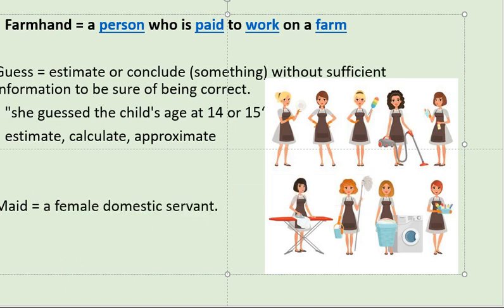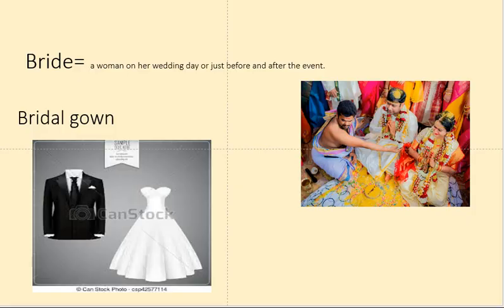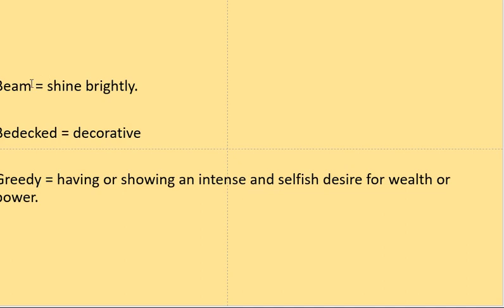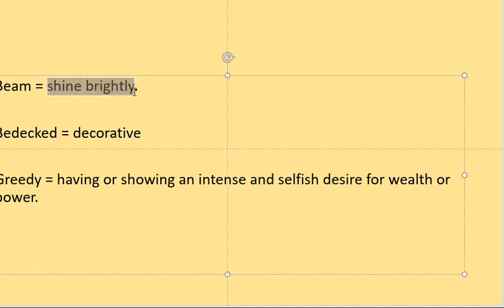In our house, some servants will come. Next one, bride means a woman on her wedding day, and bridal gown, on the wedding day they will come with different dresses. And next, beam. Beam means shine brightly, and bedecked means decorated.